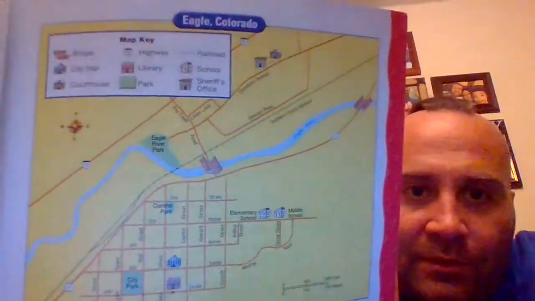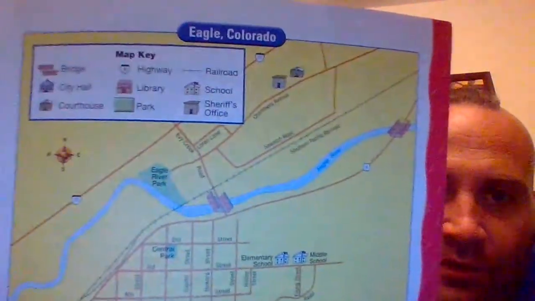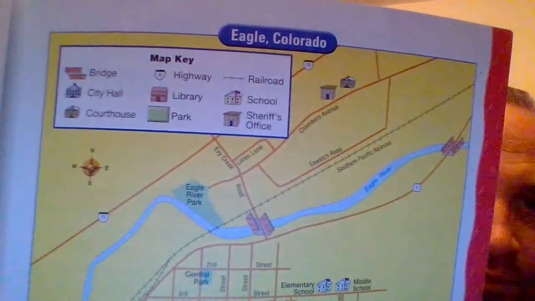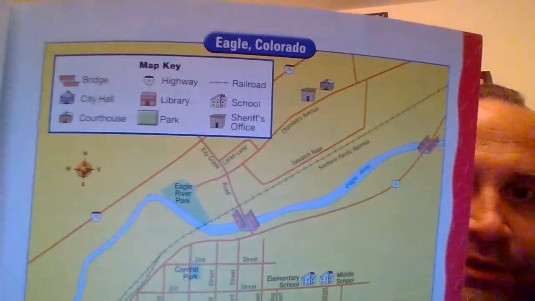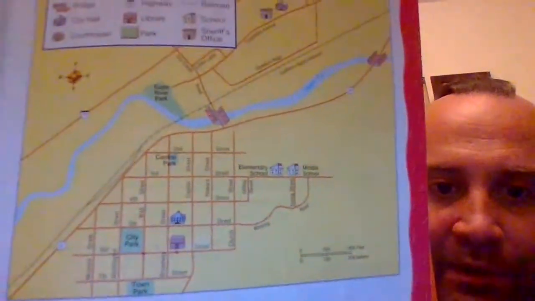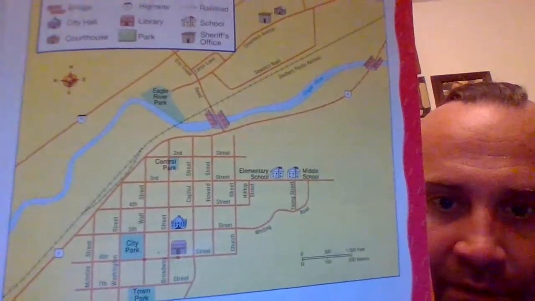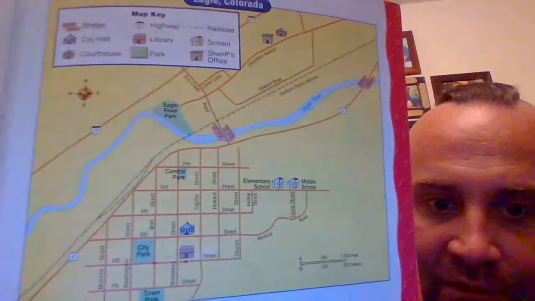Okay. Got another map here. Oh, look at this one. Eagle, Colorado. So let's look at the map key. We see the bridge, the highway, the railroad, the city hall, the library, the school, the courthouse, the park, and the sheriff's office. And here we go. We got the community right here. See the elementary school, the middle school, Central Park, the city park, the town park. Amazing.